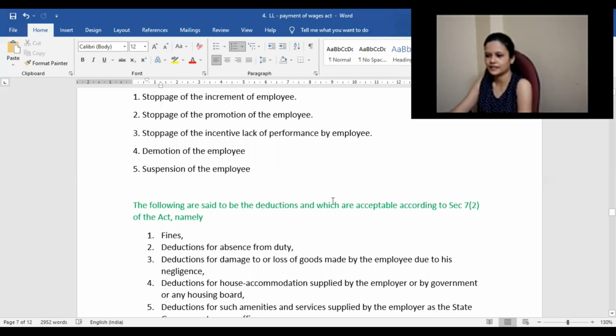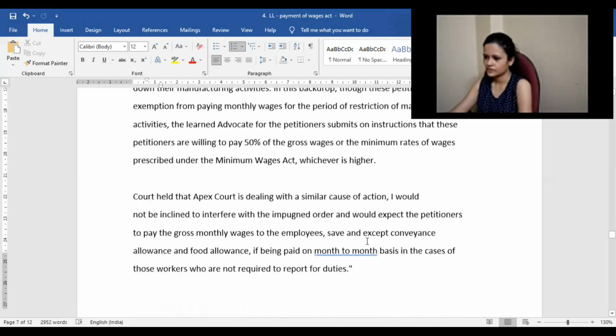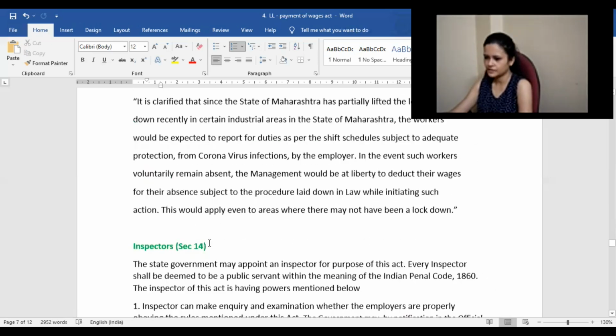These are already included. The employer need not go for approval if he is making any of these 20 notified deductions. Yes, these are permitted. So these are already permitted under the legislation, and can be done.